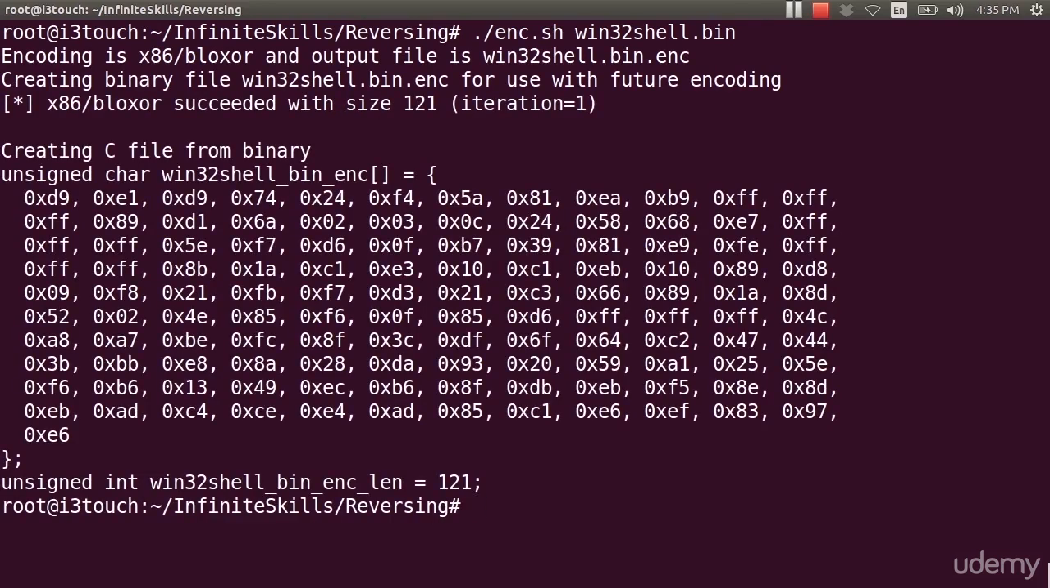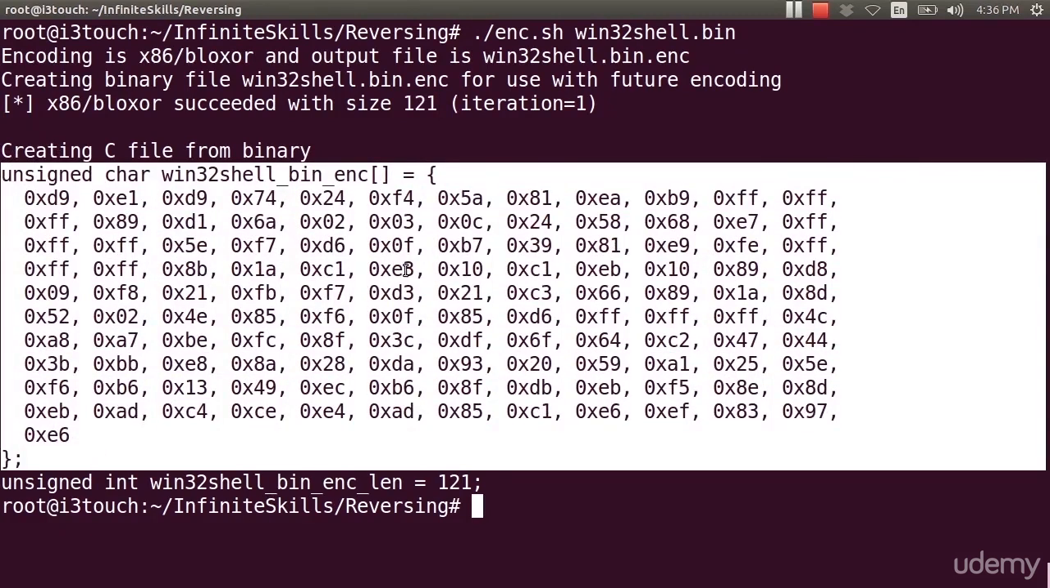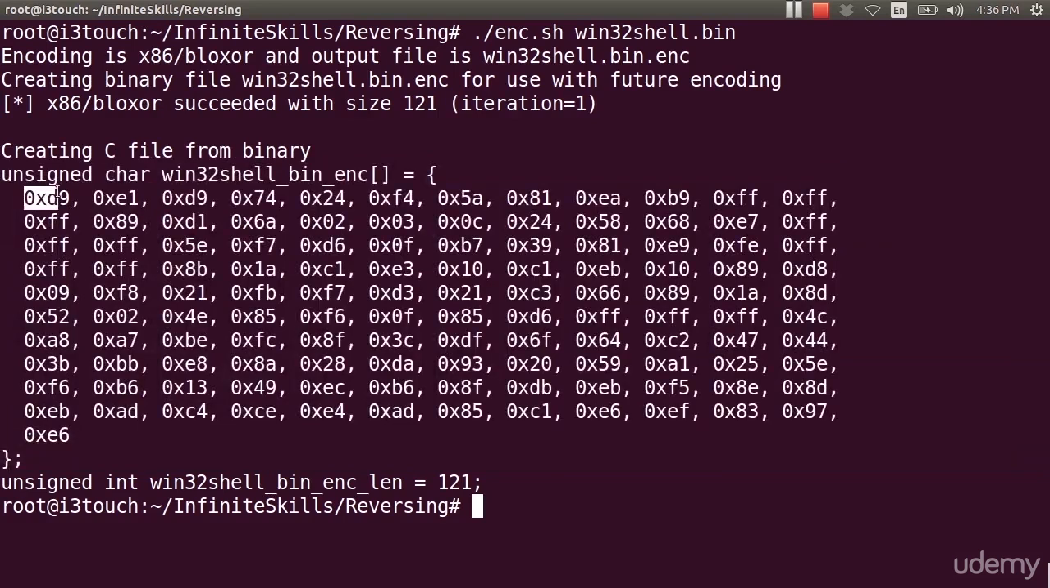All right, so it's done. My shellcode has gotten a little bit bigger. You'll notice that it says the size is 121, and it started at about 48 or so. And here's my C code. Instead of using the \x syntax and putting things together in a string, I've just used the fact that this is an array, and I've given it all of my hex values separated by commas. Also notice that it defined a variable for me for the length of my code and said, hey, the length is 121, which matches this.